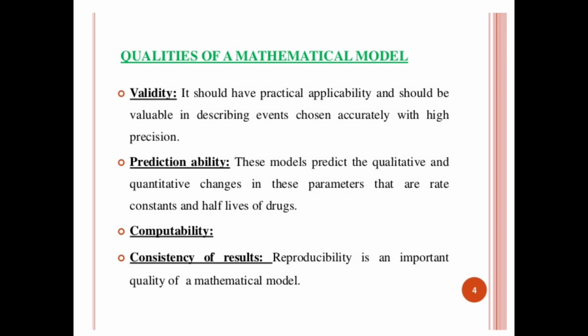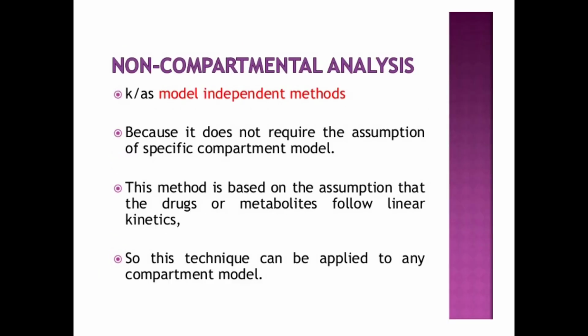Validity: it should have practical applicability and should be valuable in describing the events, chosen accurately with high precision. Then predictive ability, meaning the models predict quantitative as well as qualitative changes in parameters like rate constant and half-life of the drugs. Compatibility and consistency of results are there, so reproducibility is very important in a mathematical model.